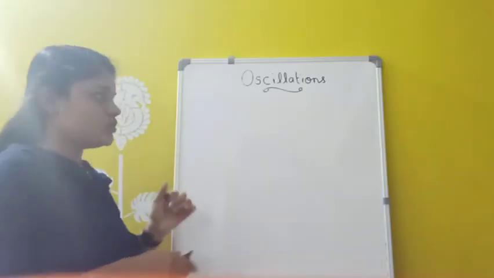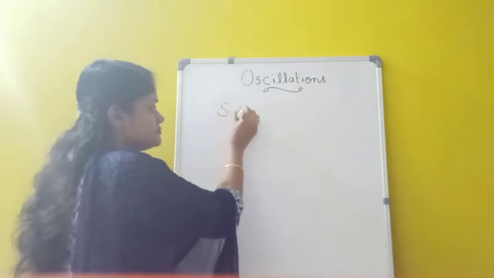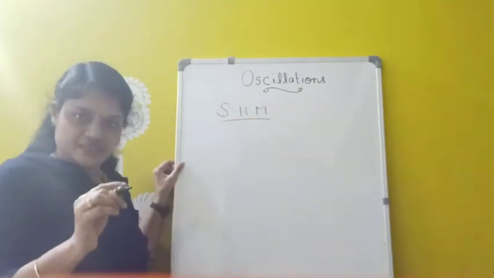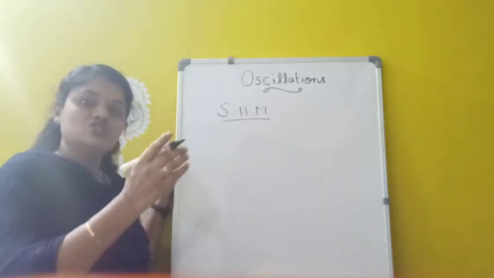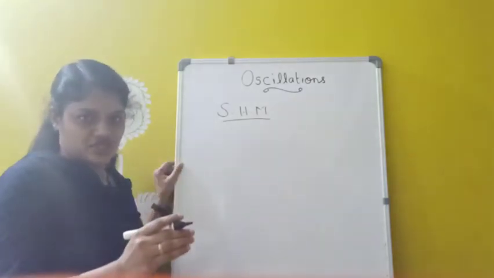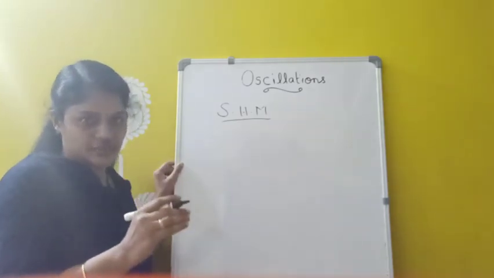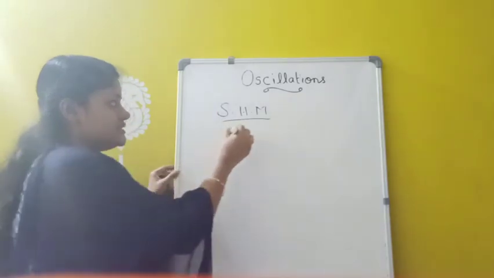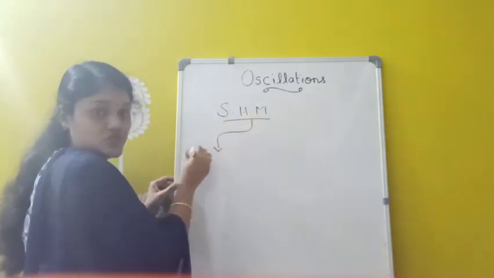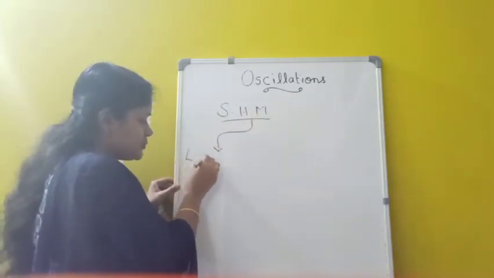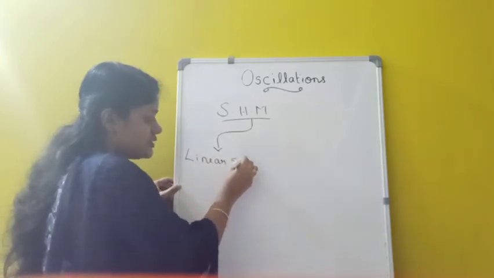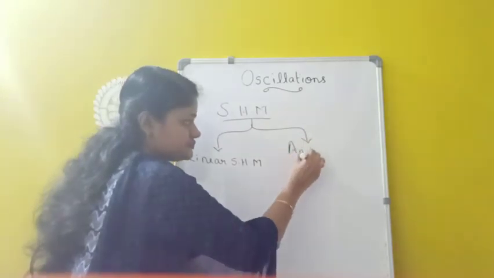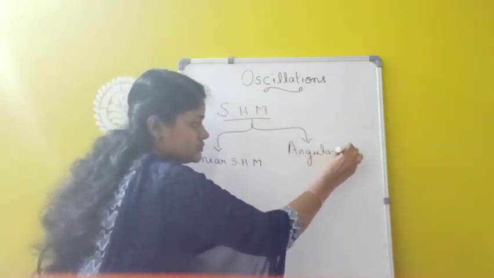Next is simple harmonic motion. It is the simplest form of oscillatory motion, and here the particle moves to and fro about its mean position. And simple harmonic motion we can classify mainly into two types: linear simple harmonic motion and angular simple harmonic motion.